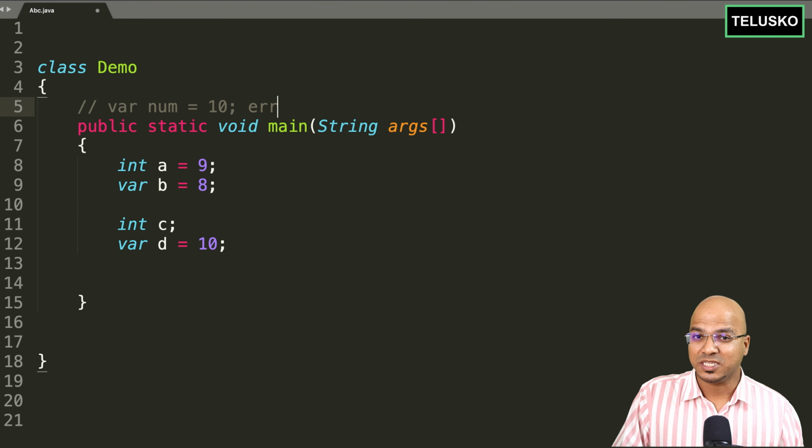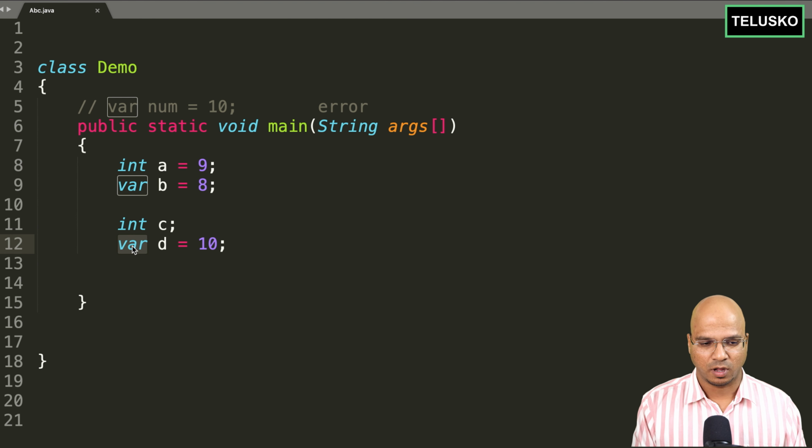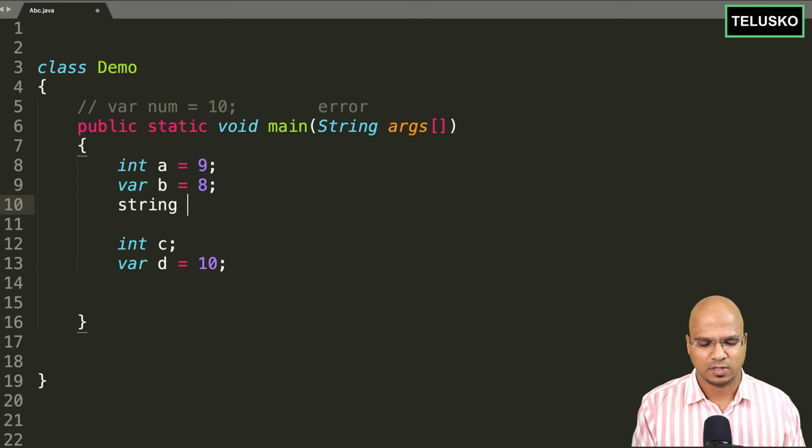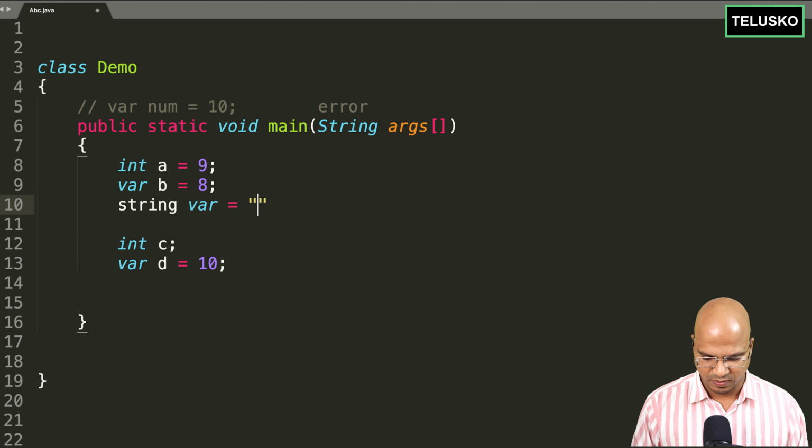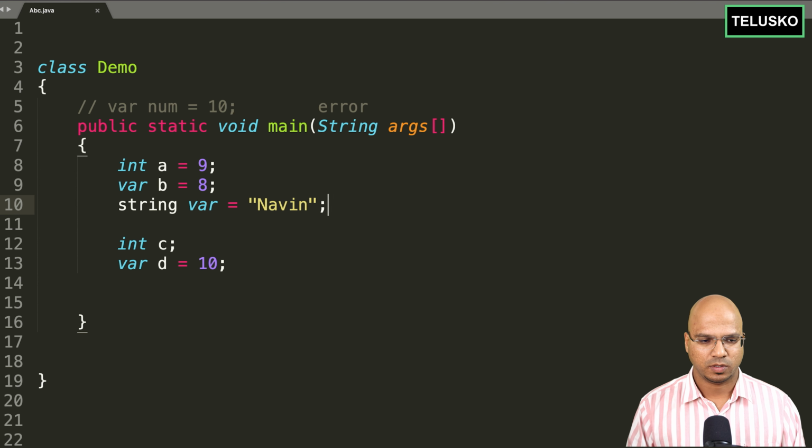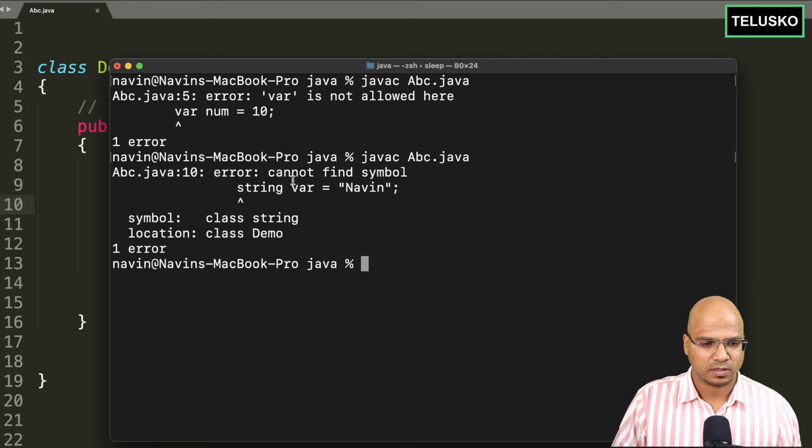Okay, cool. Now, since we are using var here, is it a reserved variable or reserved keyword? Let's try. Can I create a variable of integer type or maybe a string type variable? And can I say a variable name as var? And if I say this, Naveen, let's try. You can see, okay, there's an error.